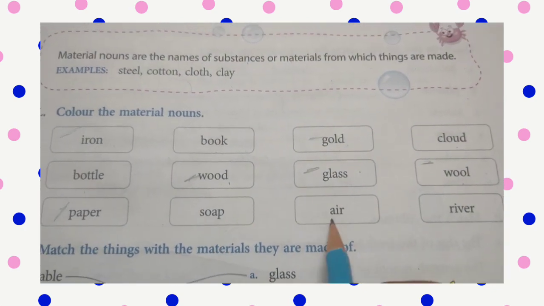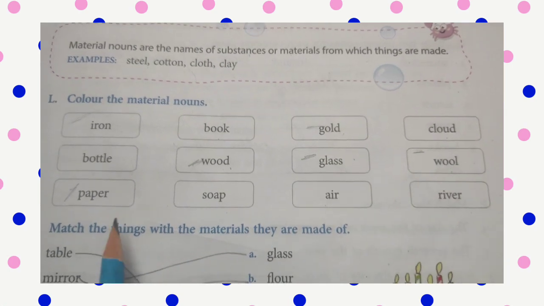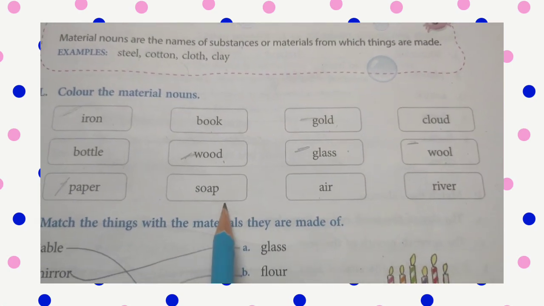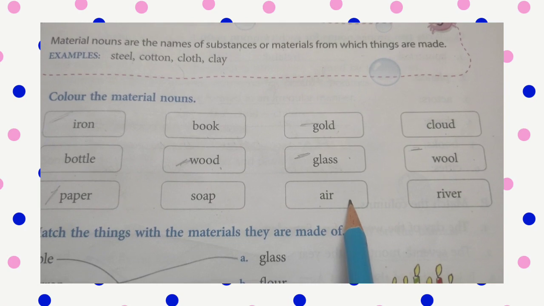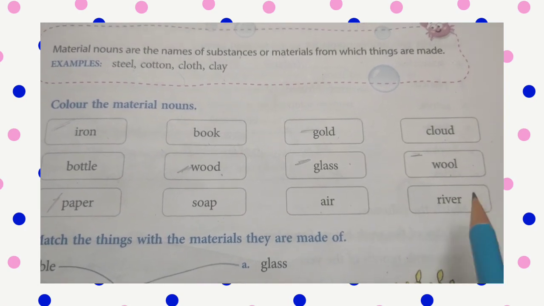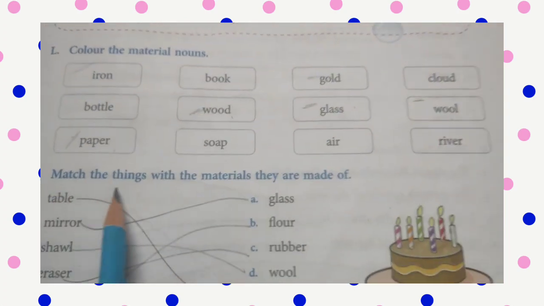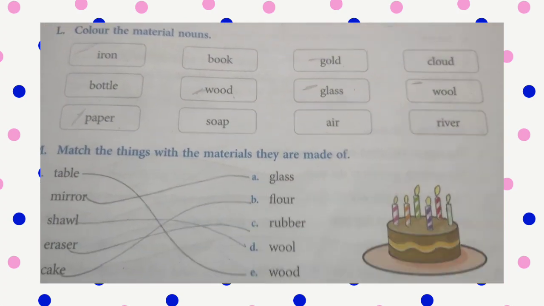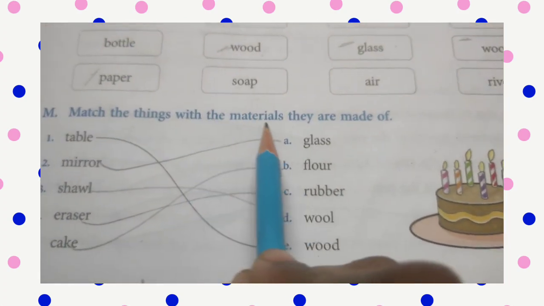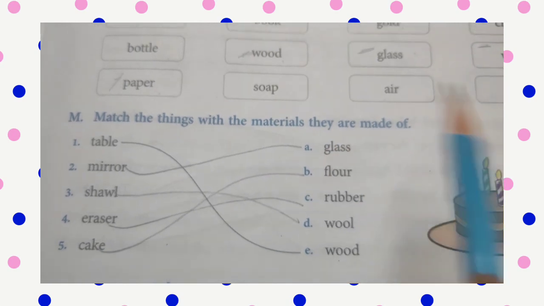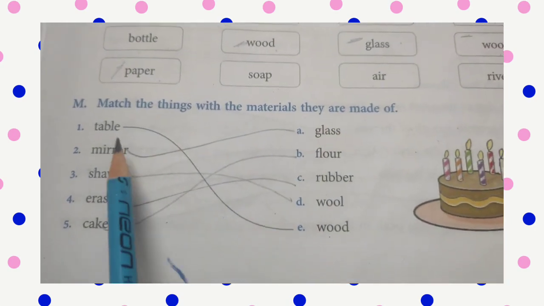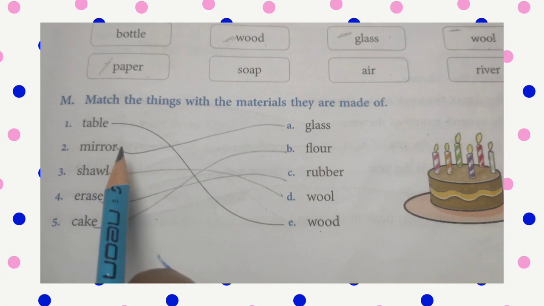Paper, soap, air, river. What is the material in this? Soap is not a material. Air is also not a material and river is also not a material. So here paper is a material. So color that. Now match the things with the materials they are made of. Here you have to match the things with the materials they are made of.